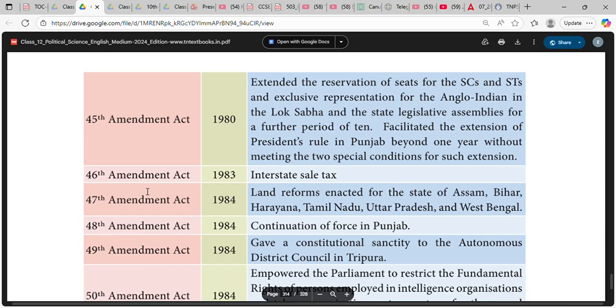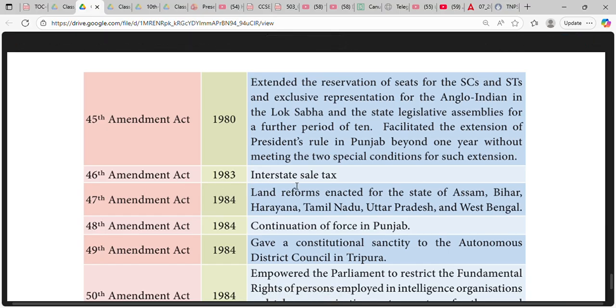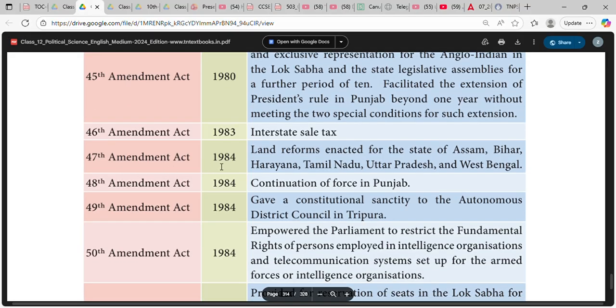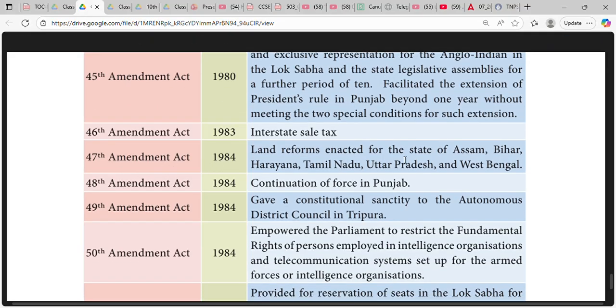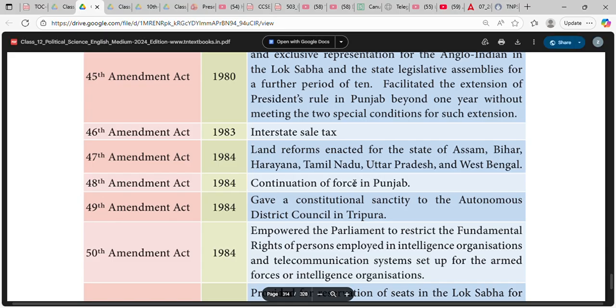46th Amendment Act 1983 Interstate Sale Tax. 47th Amendment Act 1984 Land Reforms enacted for the states of Assam, Bihar, Haryana, Tamil Nadu, Uttar Pradesh and West Bengal.